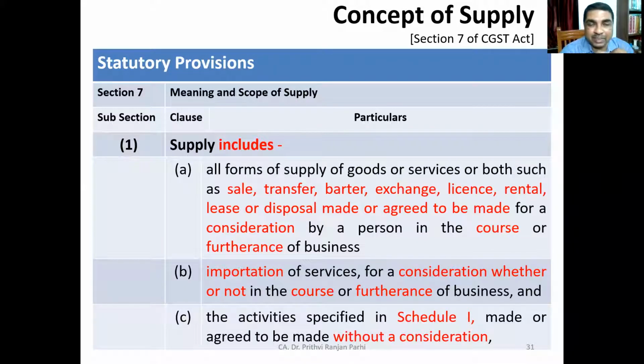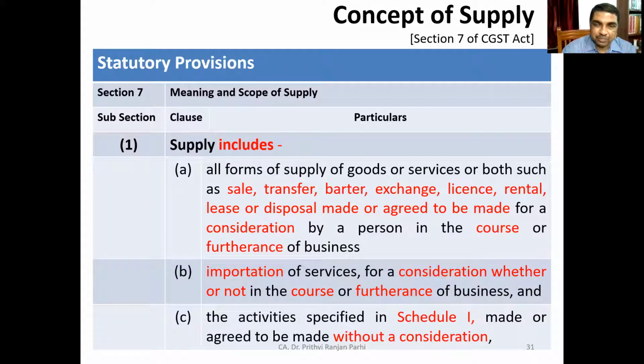Well, let me help you. One is subsidy received from the central government. Second is subsidy received from the state government. So even if these two kinds of consideration are received by the recipient, still for the purpose of supply, for the purpose of GST, that will not be taken as consideration.